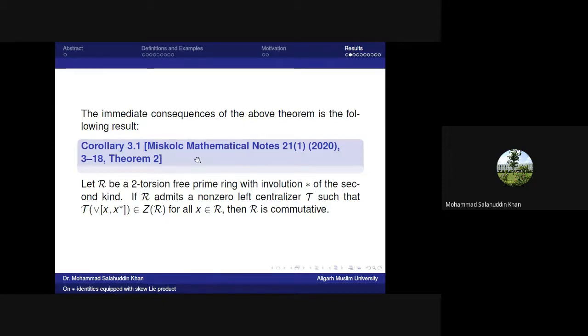The first corollary is Theorem 2 of a paper published in Mathematical Notes. Let R be a two-torsion-free prime ring with involution star of the second kind. If R admits a non-zero left centralizer T such that T of the skew Lie product of x, x star belongs to the center, then R is commutative.